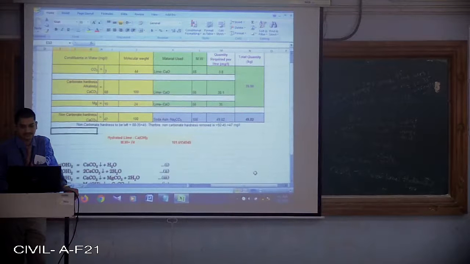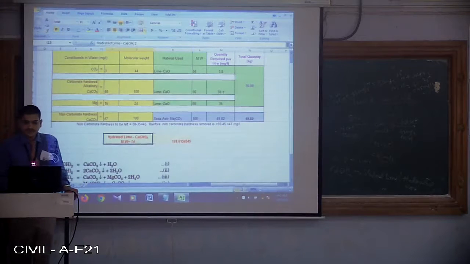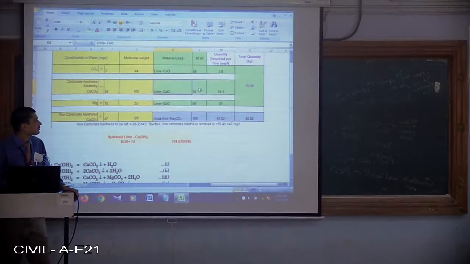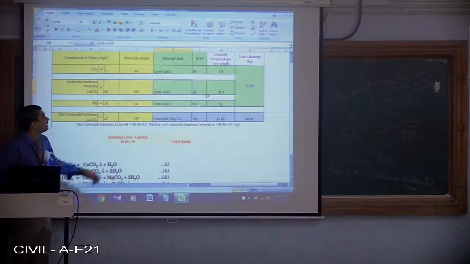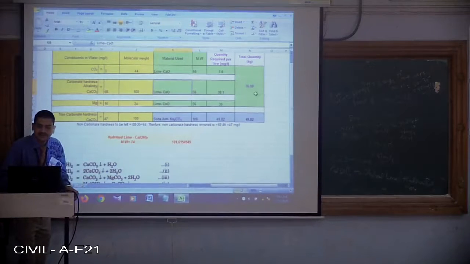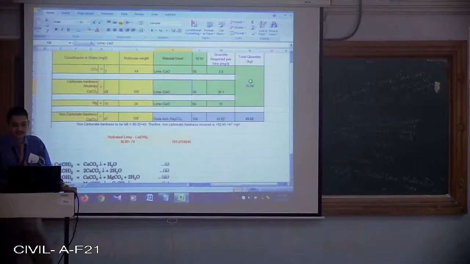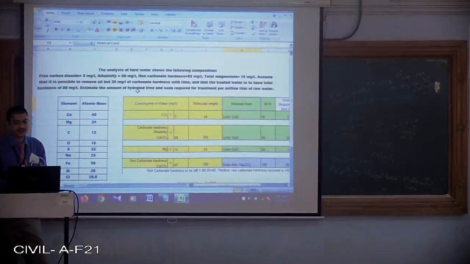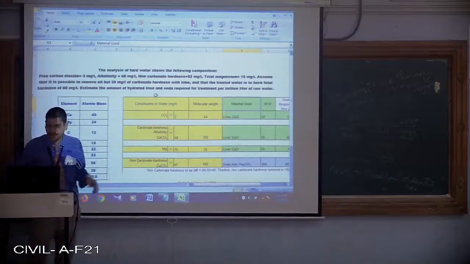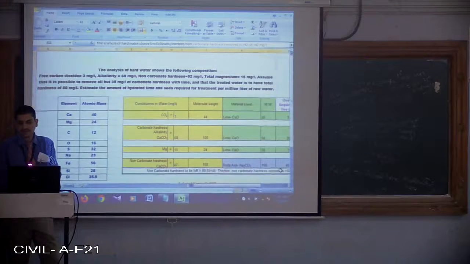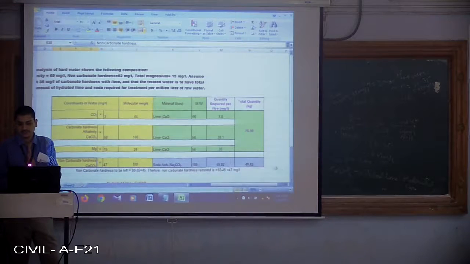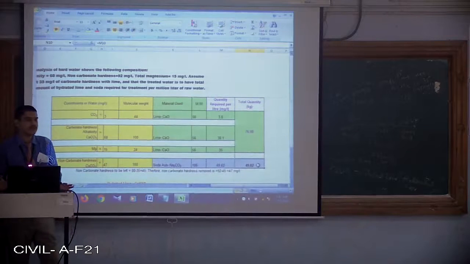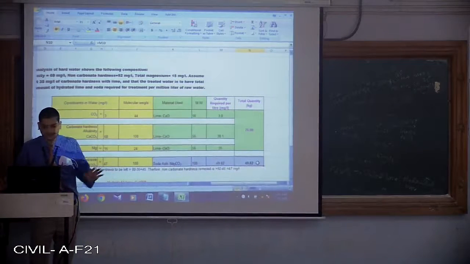Coming to the next. Since I have estimated the calcium oxide quantity as 76.9, but I am not interested in calcium oxide as per the question, because what is the question that is asked? Estimate the amount of hydrated lime. Hydrated lime is Ca(OH)2. Soda ash, already we have arrived at the answer. What is the answer? 49.82 kgs per day of soda ash is required at the treatment plant. That is the answer. That is over.